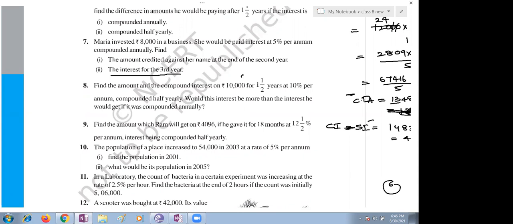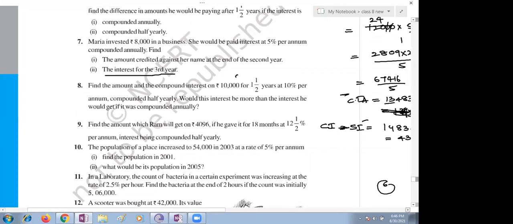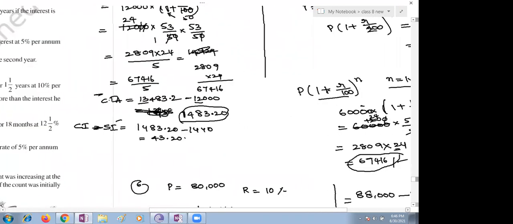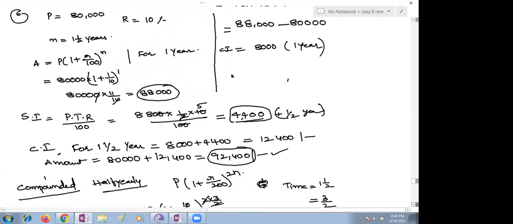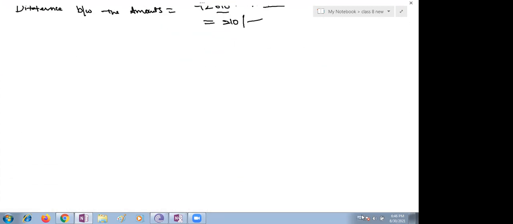So 8820 into 5 by 100. Simplify and get the answer. What is the simple interest you need to get? Please let me know, or else can I do it on the screen, children? Ma'am, 441. 441. 8820 into 5 into 1 upon 100. The 10 will get cancelled. 5 ones are 5, 5 twos are 10, and 2 441s are 882.